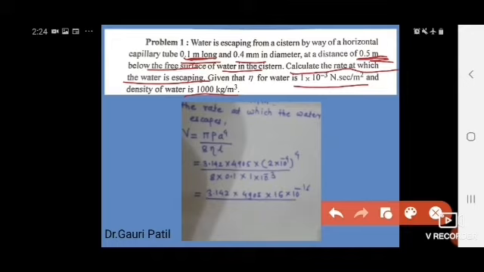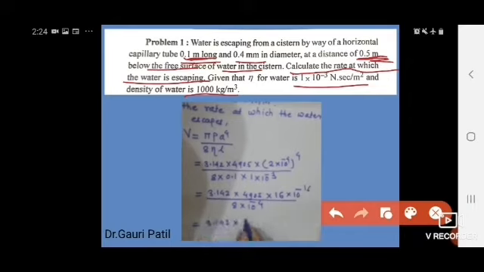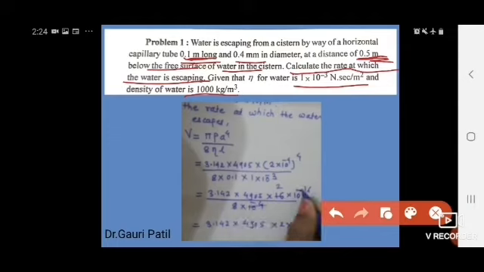In the denominator, 8 into 0.1 into 1 into 10 raised to minus 3, I will write directly as 10 into 10 raised to minus 4. So I can write 3.142 into 4905 into 2 into 10 raised to minus 12.